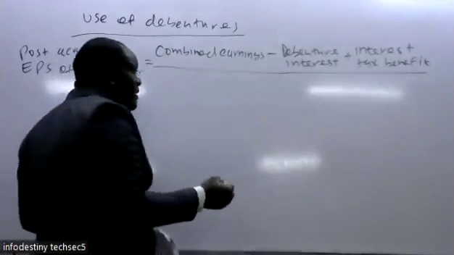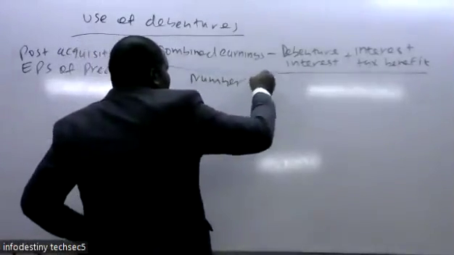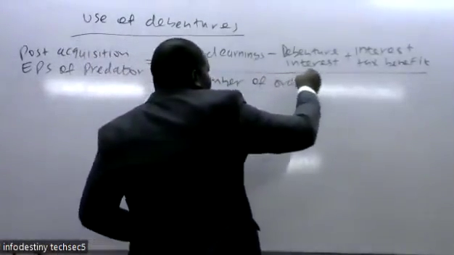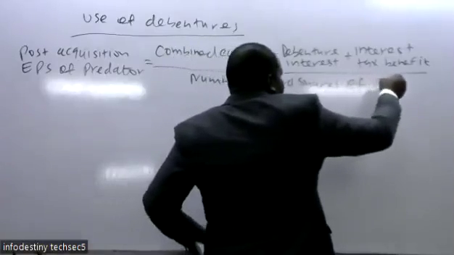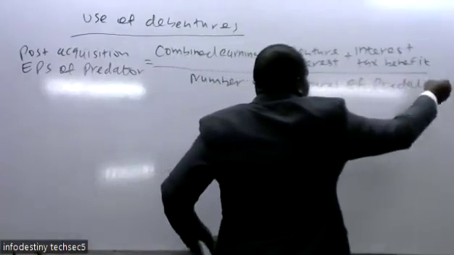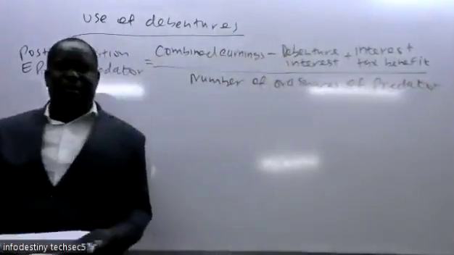Then we divide by the number of ordinary shares of the predator.